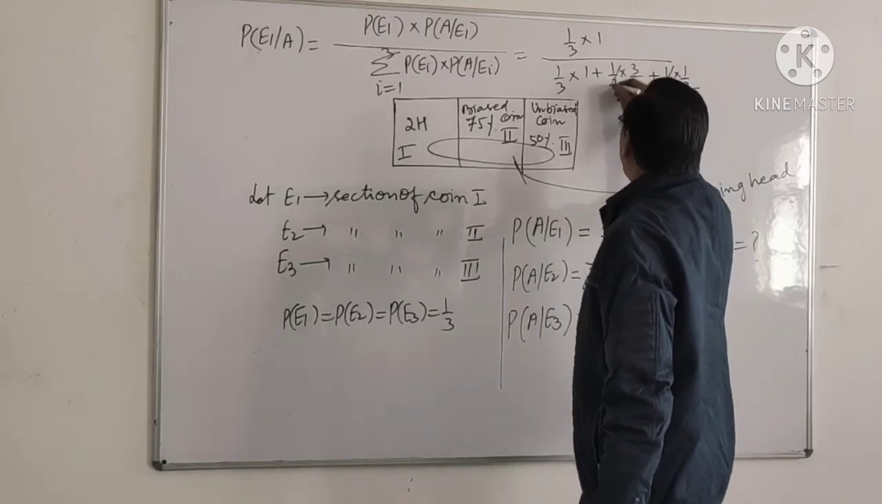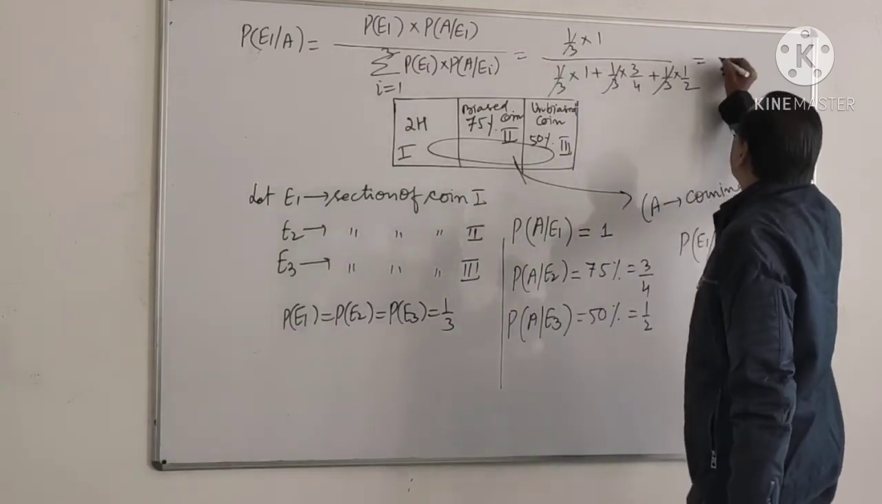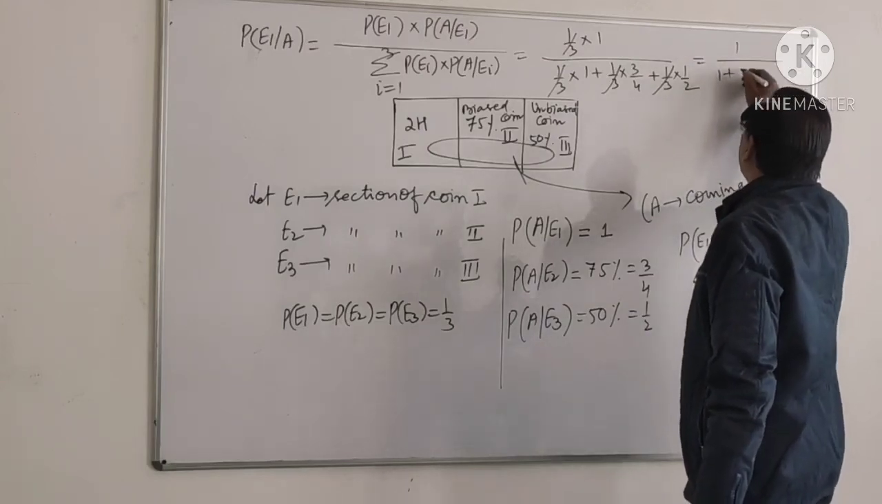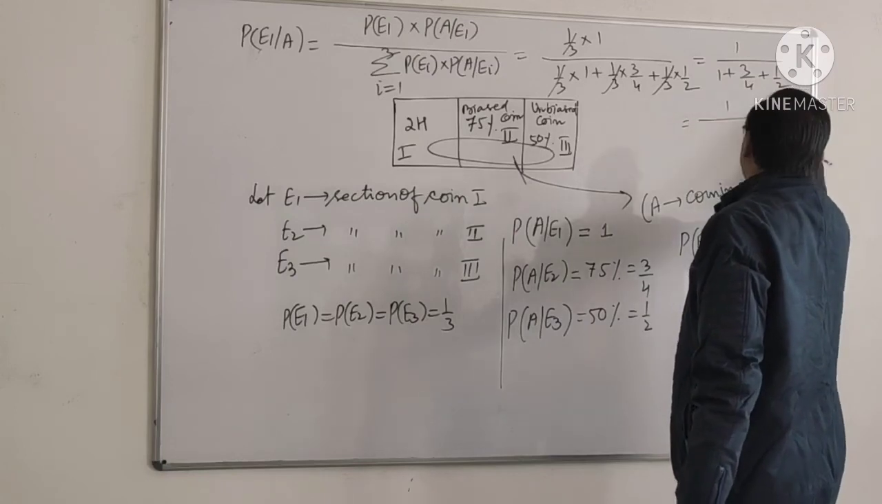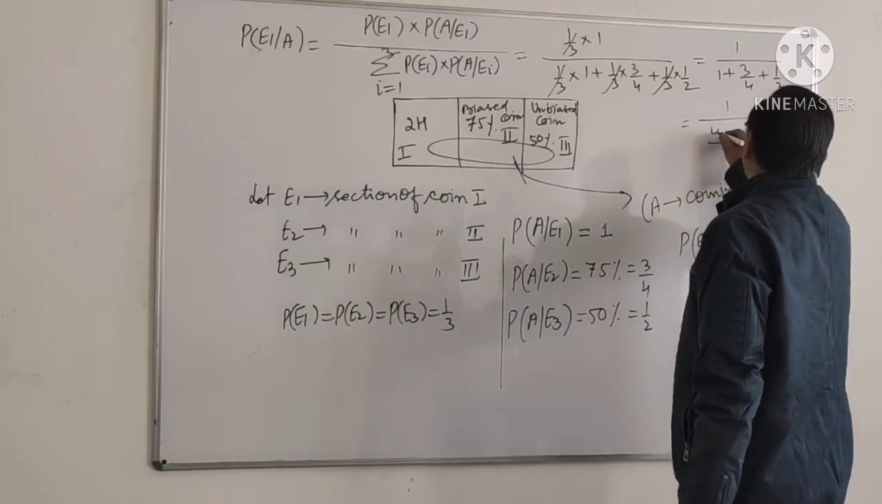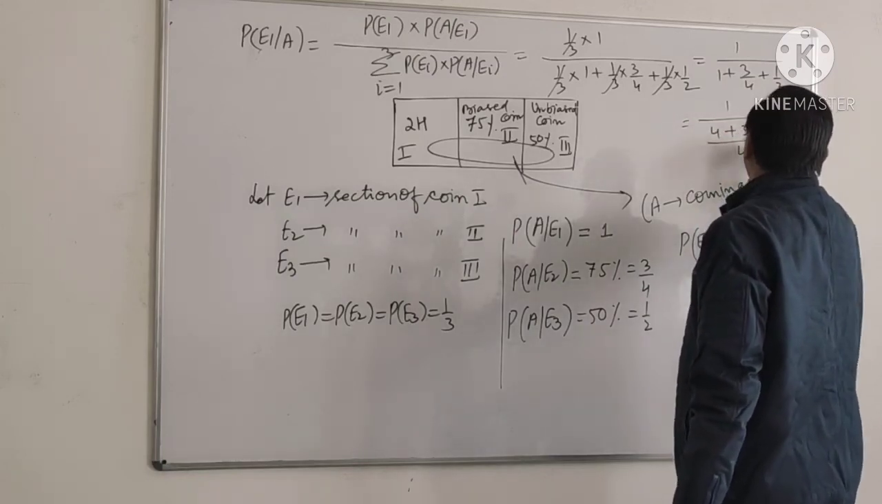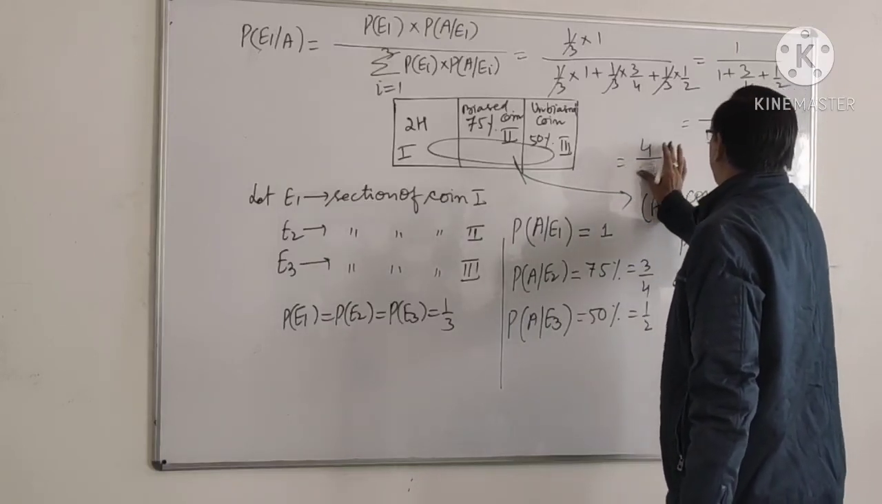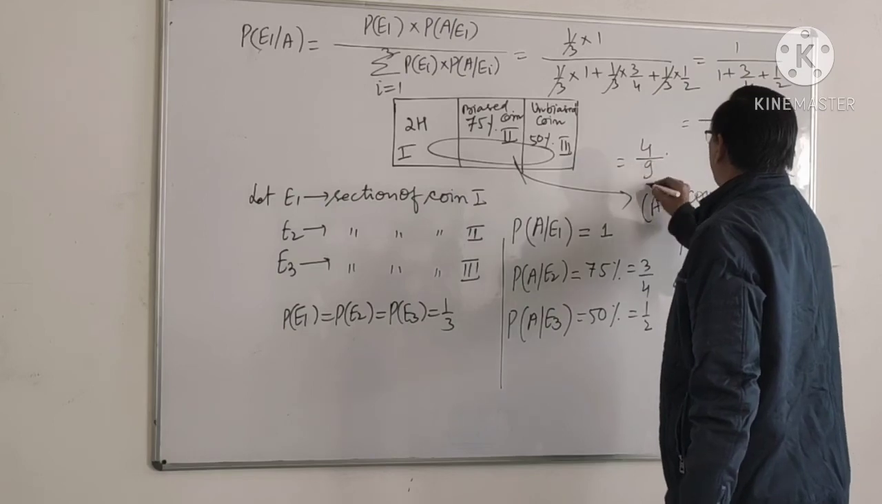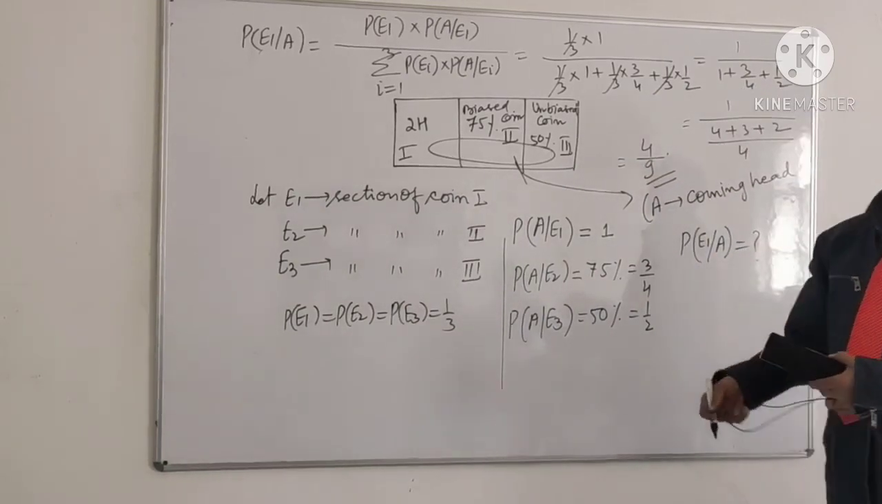Here the common 1/3 cancels. So it is simply 1 upon 1 plus 3/4 plus 1/2. Now the LCM is 4. It is 4 plus 3 plus 2. So the answer is 4/9. It is 4/9.